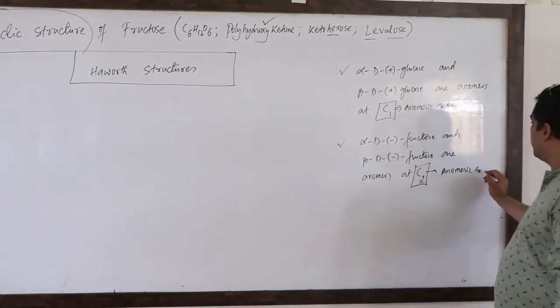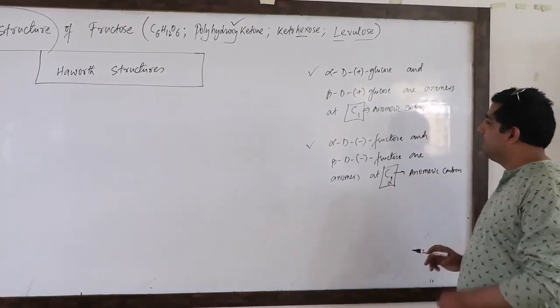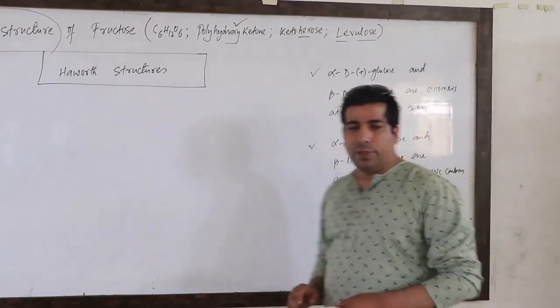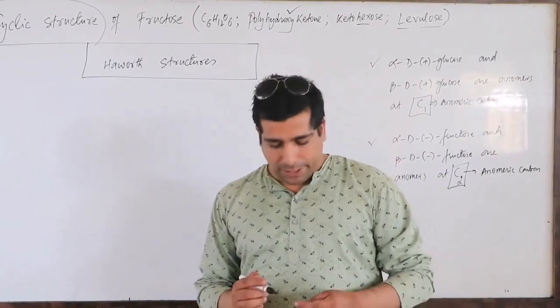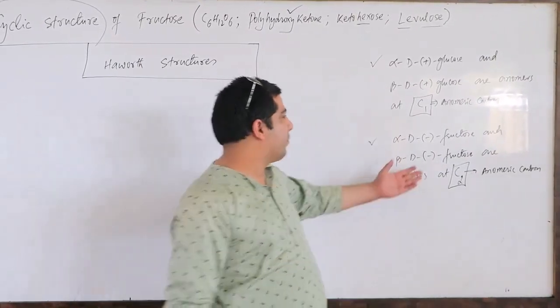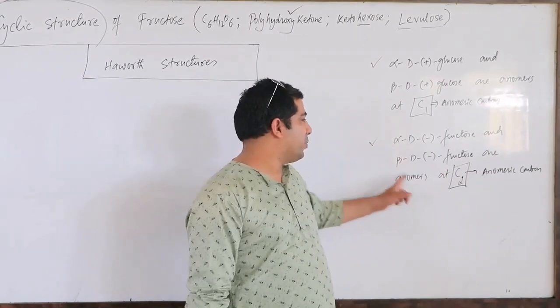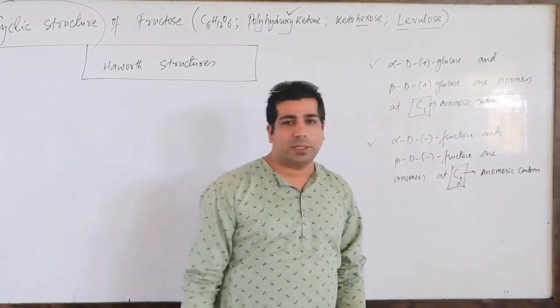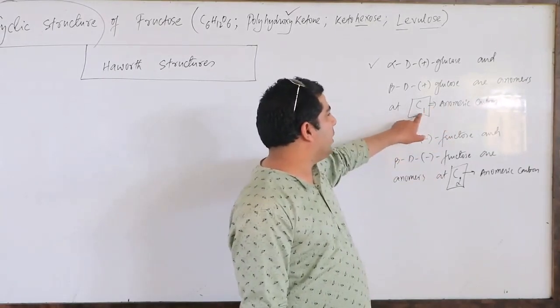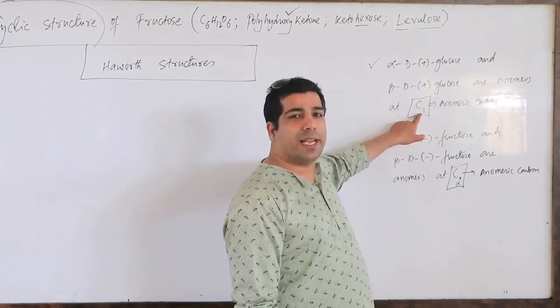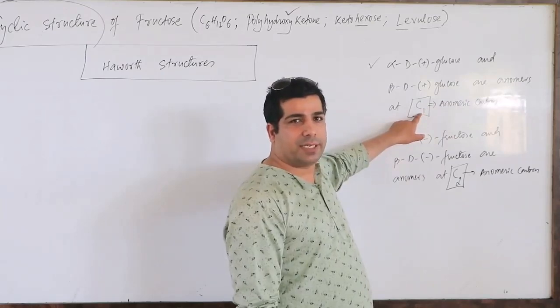Remember that. So alpha D plus glucose and beta D plus glucose are anomers at carbon number 1. On the other hand, if you look at fructose, alpha D minus fructose and beta D minus fructose are anomers at carbon number 2nd. Why is the anomeric carbon carbon number 1 in glucose? Because it was an aldehyde in the open chain structure, correct?